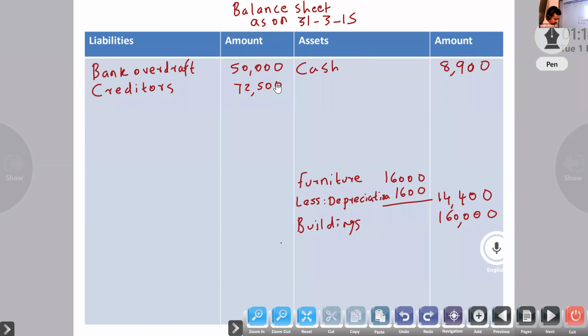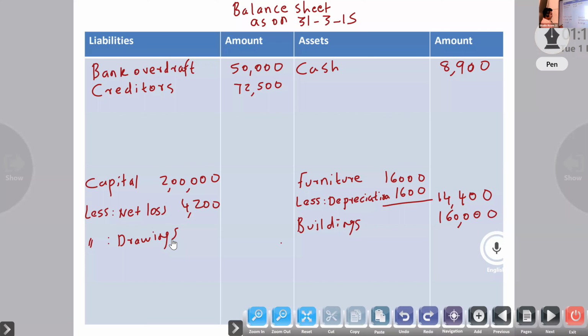Next, capital: you know that whenever we write capital, 2 lakh minus net loss 4,200, then drawings.